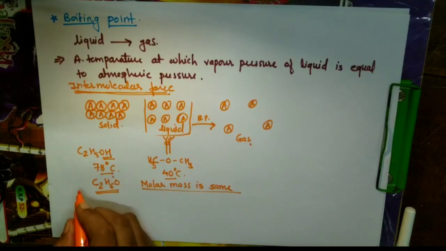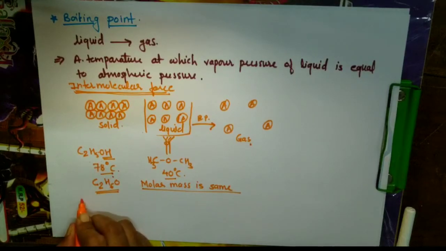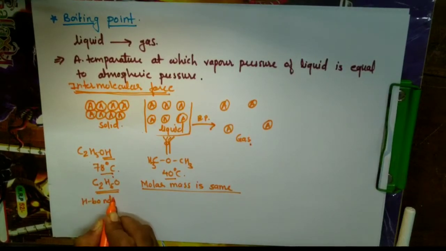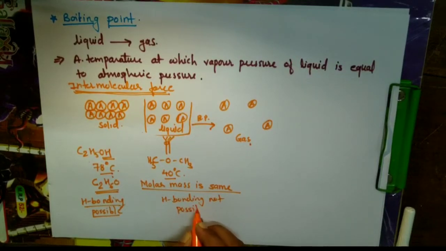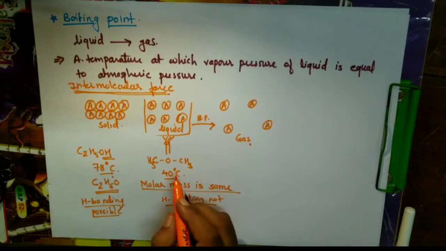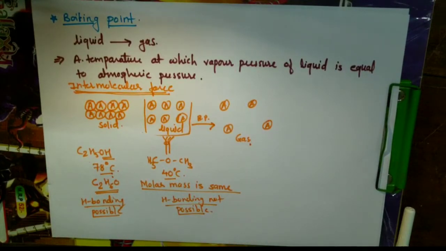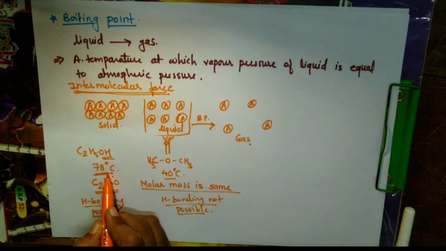Because in case of alcohol, that is ethanol, hydrogen bonding is possible. Ethanol will have hydrogen bonding, but ether doesn't have hydrogen bonding. Here hydrogen bonding is not possible, as there is no free hydrogen. So to break the hydrogen bond, we require more energy, meaning we have to supply more temperature, and because of that larger temperature, the boiling point increases here.